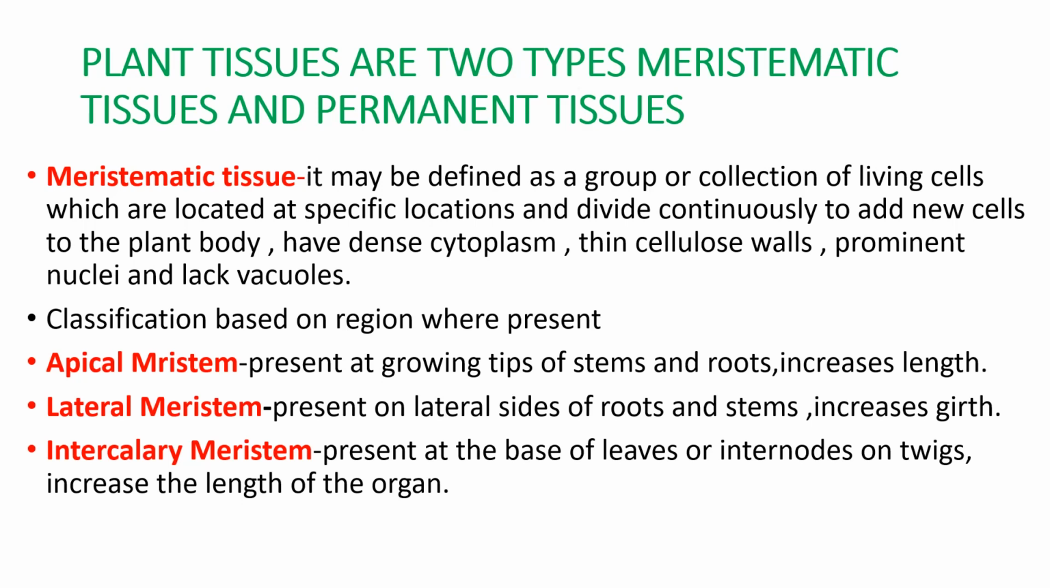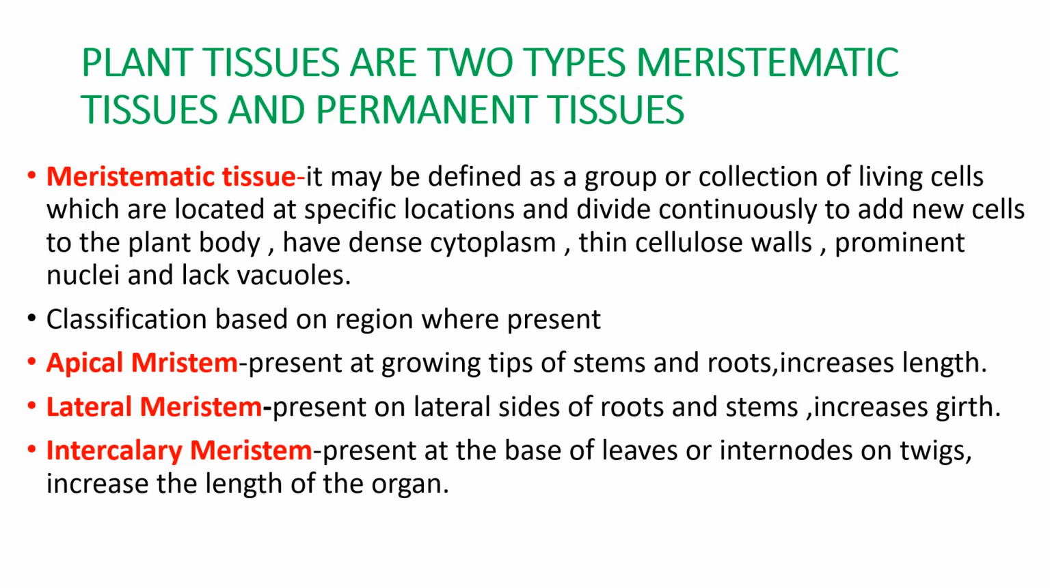Lateral meristem is present on the lateral side of roots and stem. It increases girth. That means laterally they increase the size of the roots and stem. And intercalary meristem is present at the base of leaves or internodes on twigs. So basically they are present on the node and internode. So on the branches and leaves, everywhere the intercalary meristem is present.